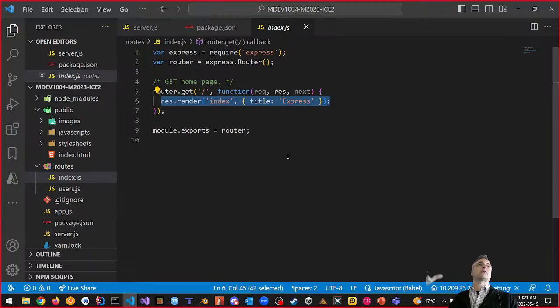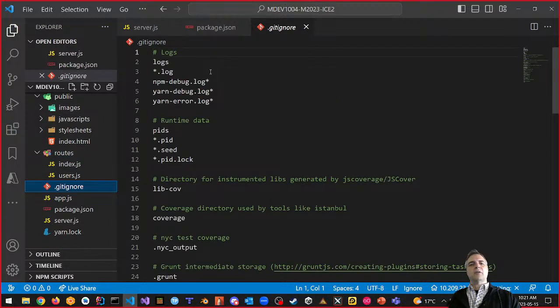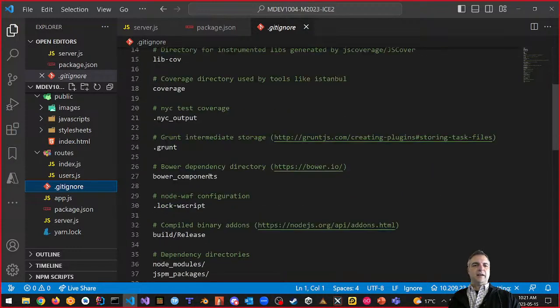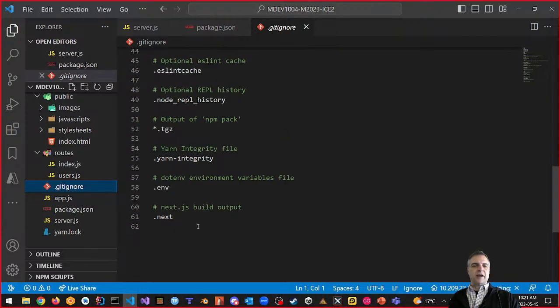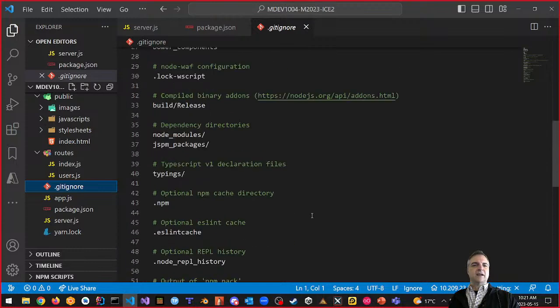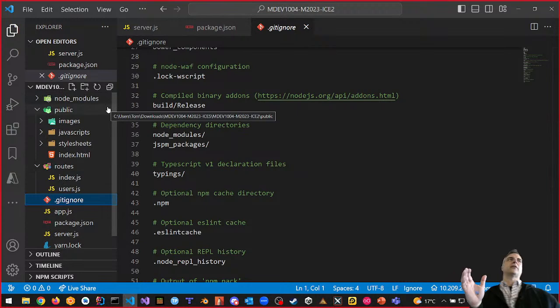Let's put this up on GitHub. By the way, what did my gitignore give me? If I look at my gitignore here, it says logs are ignored, npm debug, yarn error, all PIDs, as well as grunt, all this stuff, npm, yarn integrity, env, all that stuff. These are all ignored, including node modules. Let's see if it actually does ignore node modules here. Remember, I have two gitignore files, right?